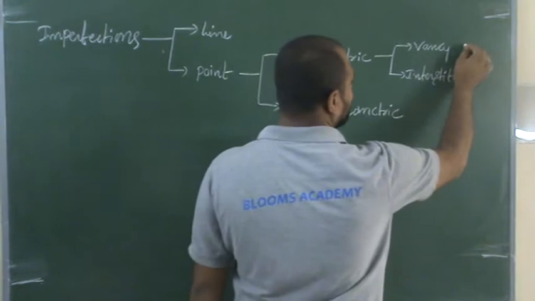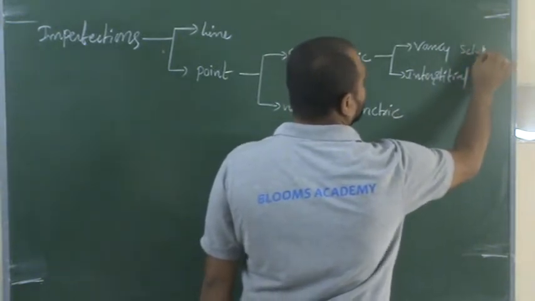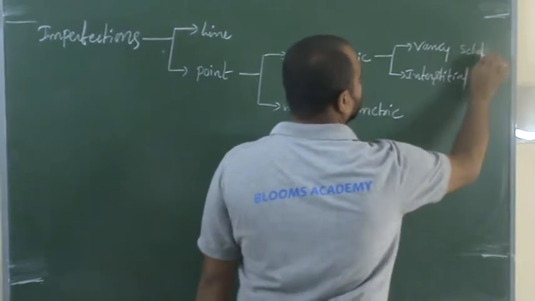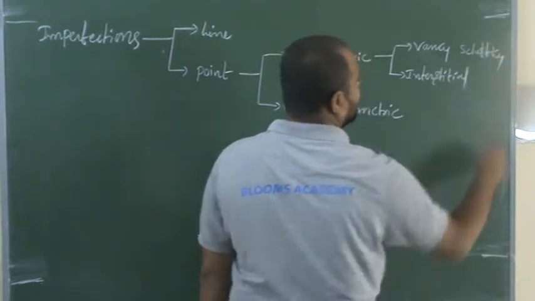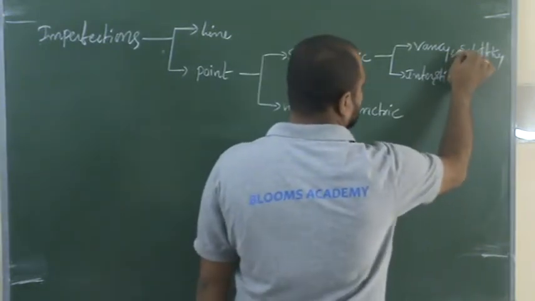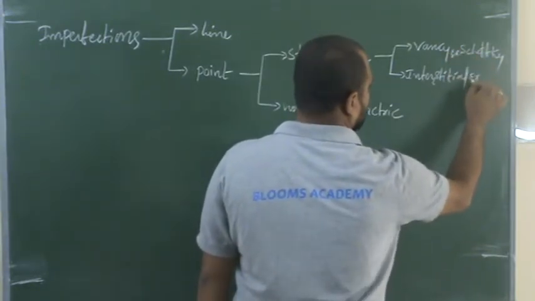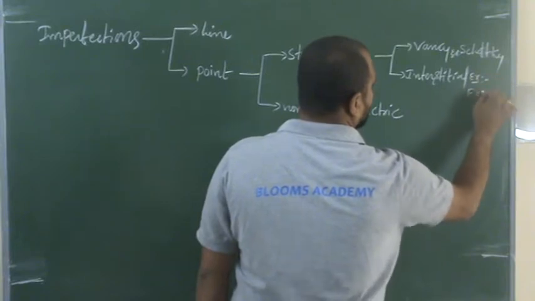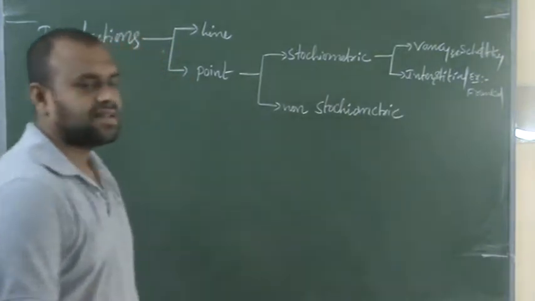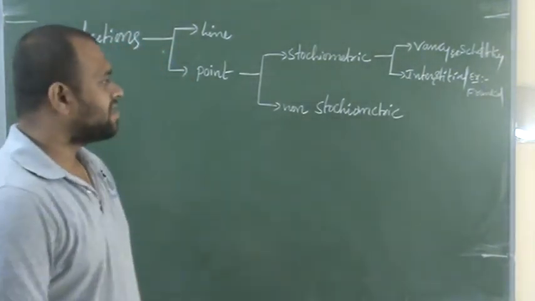Example for vacancy defect is Schottky defect, and example for interstitial defect is Frenkel defect. This is what we had discussed in our previous class.